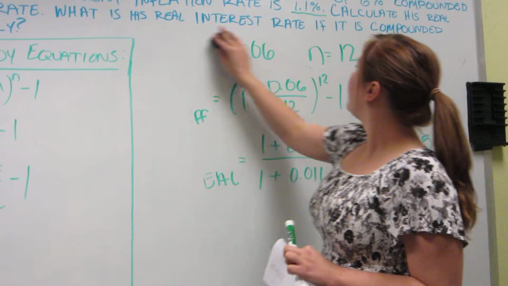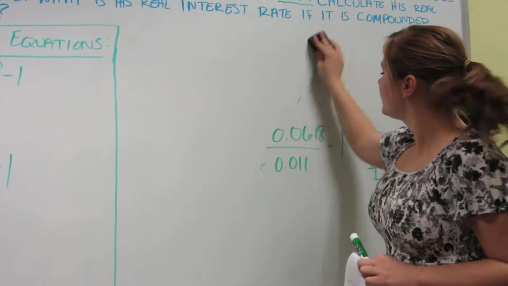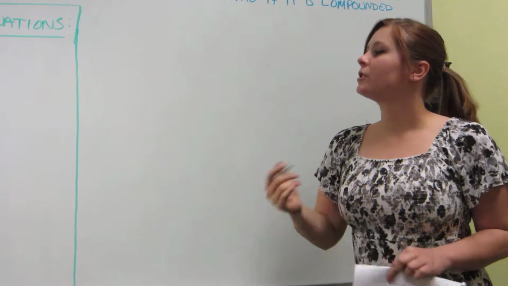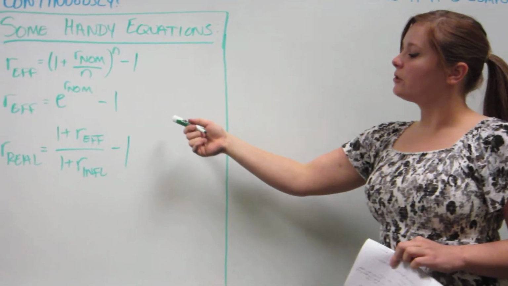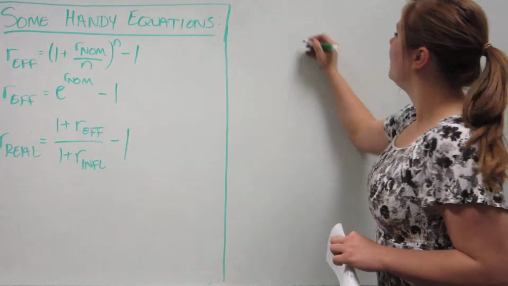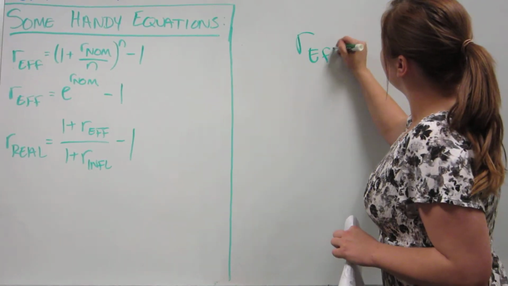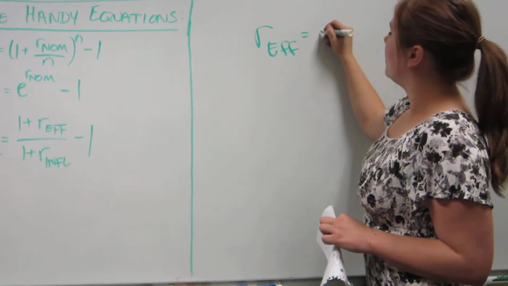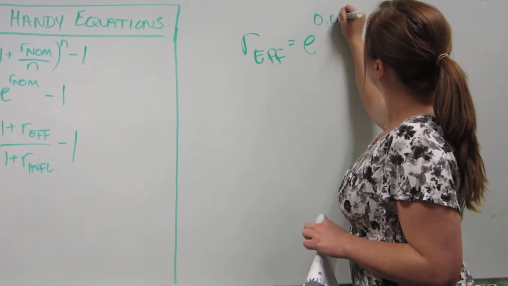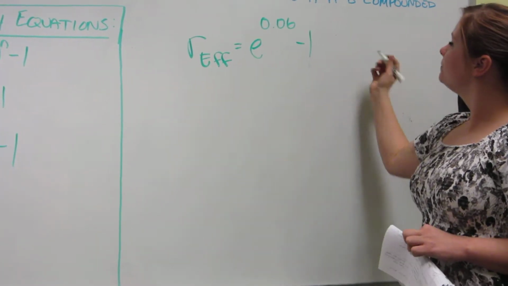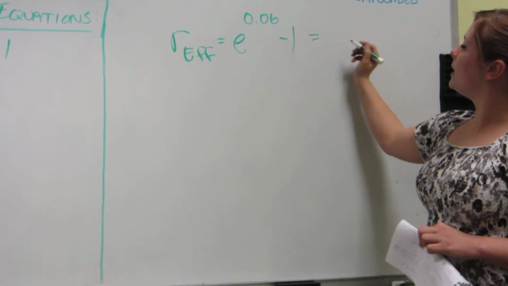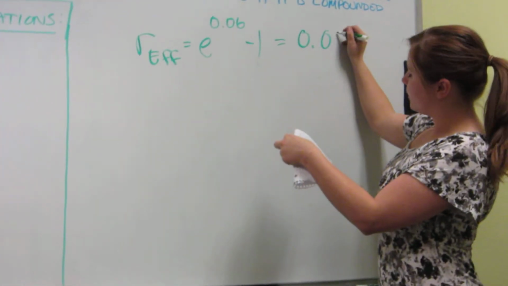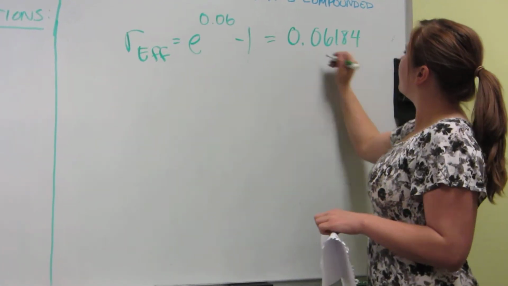Now looking at if it's compounded continuously, you're basically going to do the same approach. You're going to find your effective interest rate and then use that to find your real interest rate. So the effective interest rate for compounded continuously is the second equation. So it equals e to the R nominal, minus 1. After you do that in your calculator, that equals 0.06184.